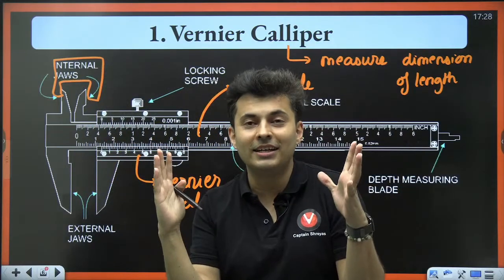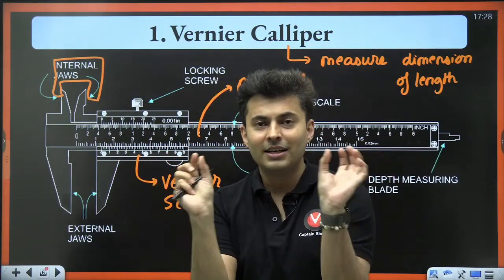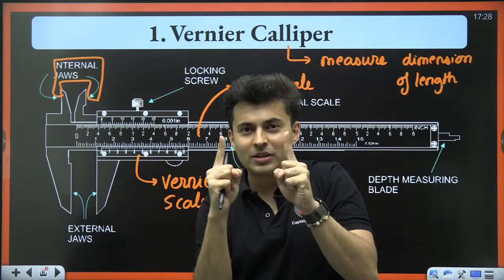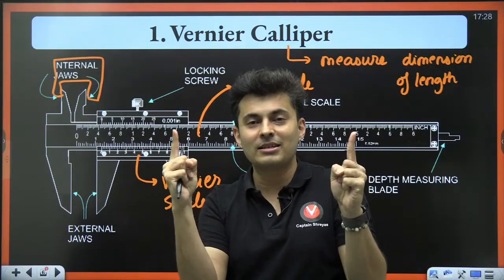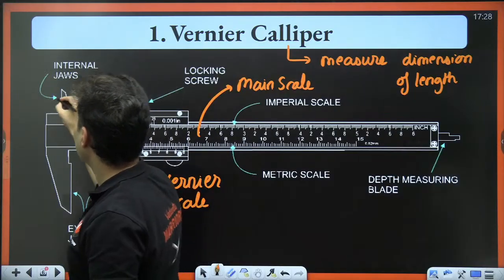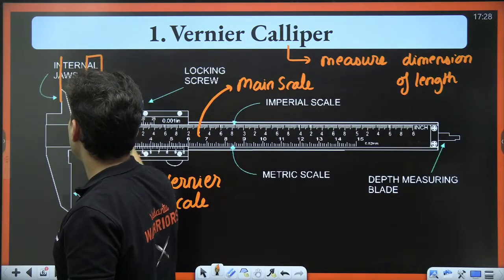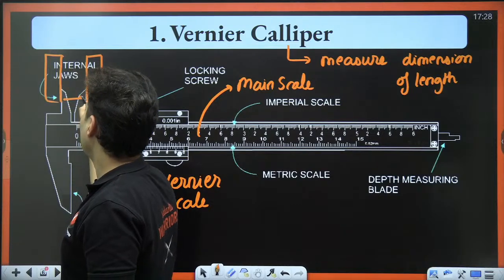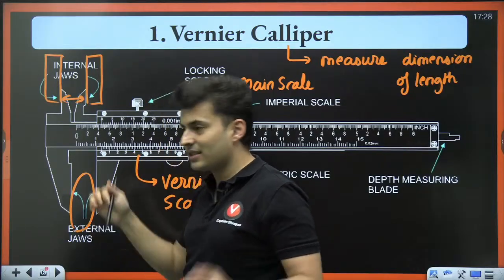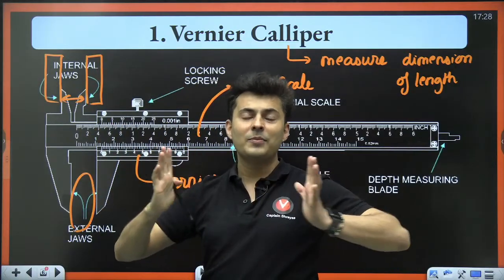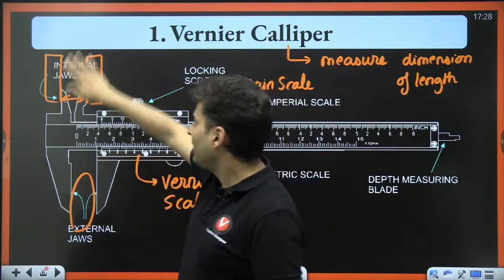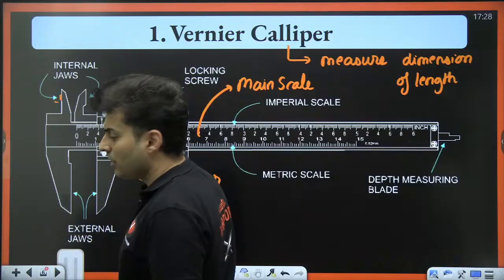Imagine there is a thick hollow cylinder. If you put the cylinder over those jaws and keep expanding till it touches the inner parts of the cylinder, you can measure the inner diameter. This is the thickness, so you can measure this value from the internal jaws. Here you measure the outside diameter or outside length. So this is used for inside length, this is used for outside length. That is the main application of a vernier caliper.